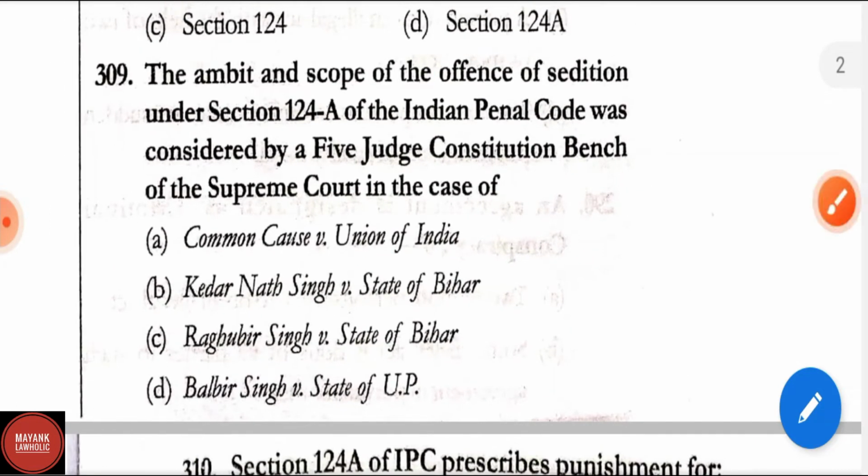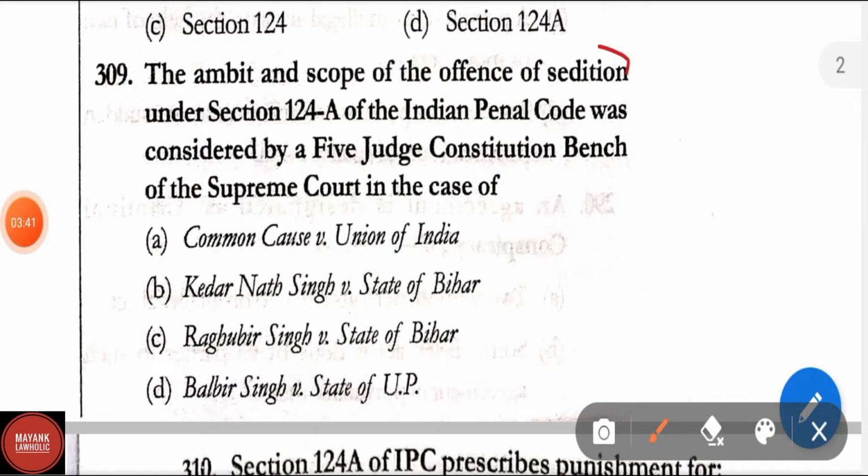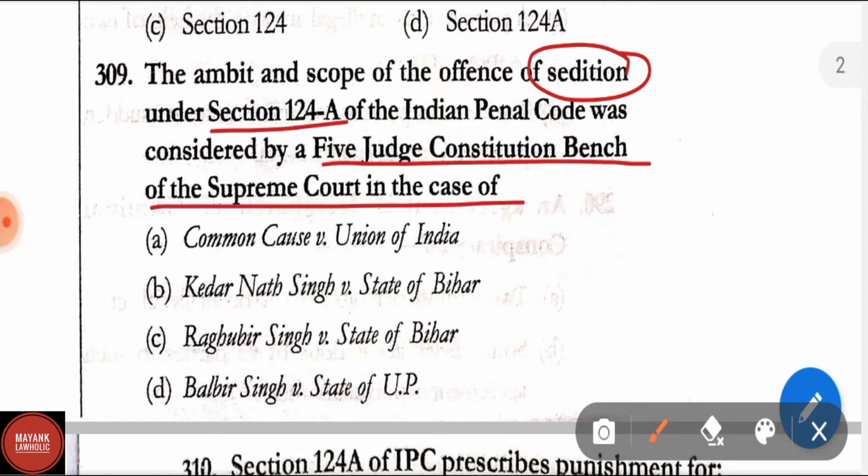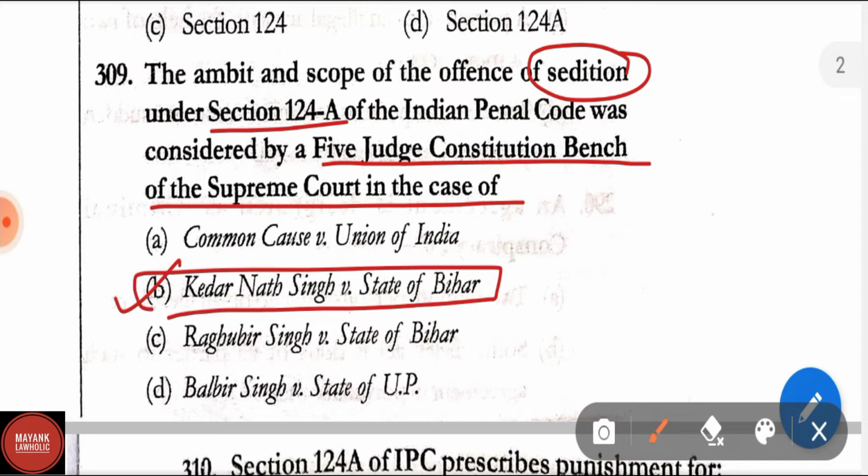Question number 309. The ambit and the scope of the offence of sedition under section 124A of the IPC was considered by a 5-judge constitutional bench of the Supreme Court of India in the case of: Here the correct answer is Kedar Nath Singh versus State of Bihar. This is the landmark judgment related to sedition.